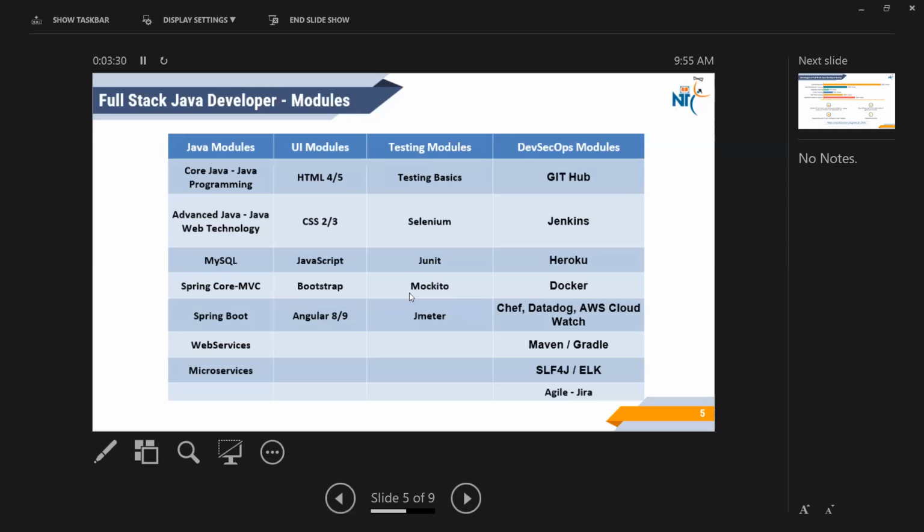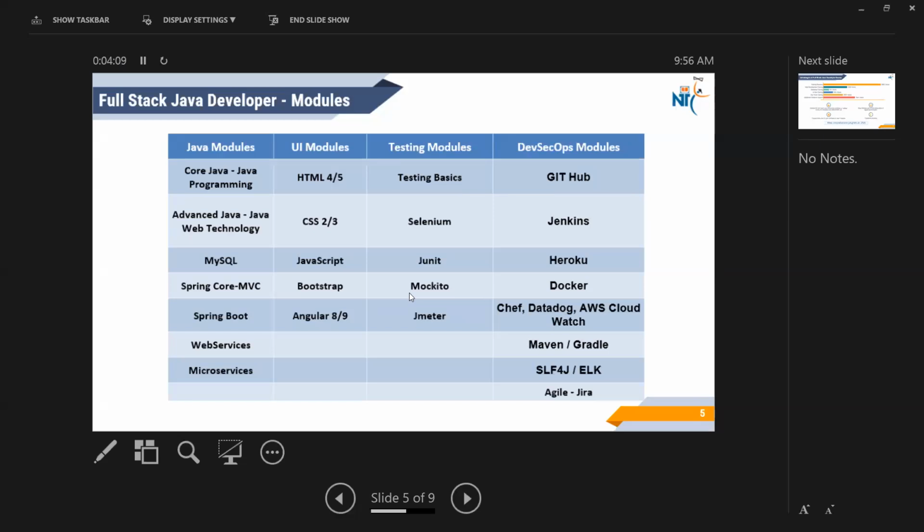When you go to an interview, even when we take the interview, we also have to prepare for taking the interview. It's not like only you will prepare. Even we will prepare to take an interview. So if your resume has all these things, trust me, how much weightage your CV will have. So if you learn all these things, then you can proudly call yourself a Java full stack developer. So after the Java module, all these are UI modules.